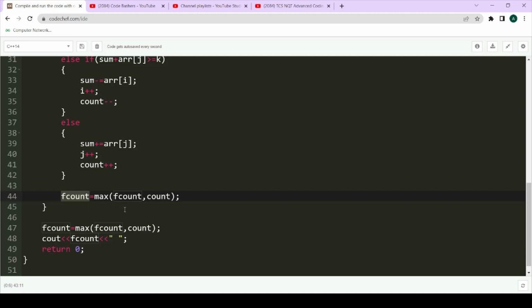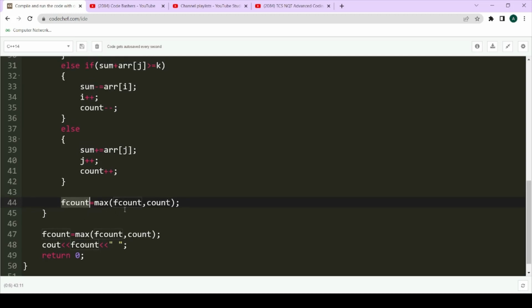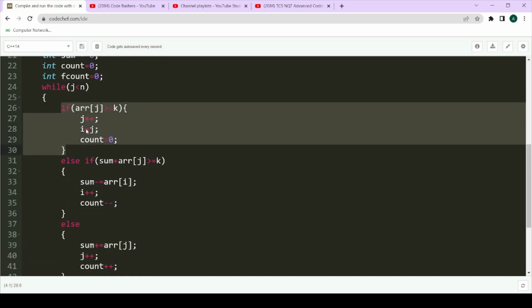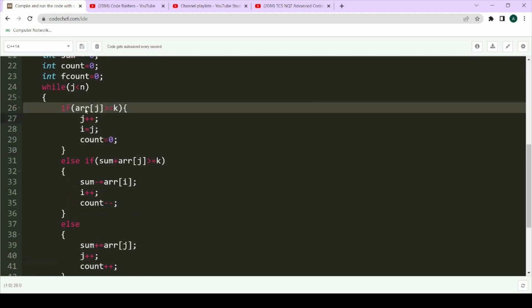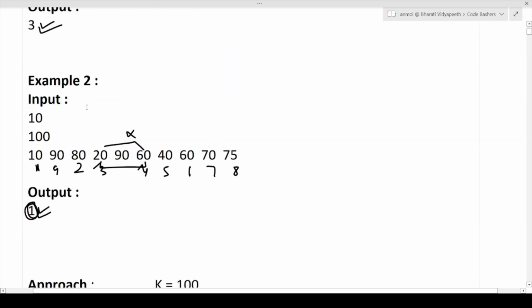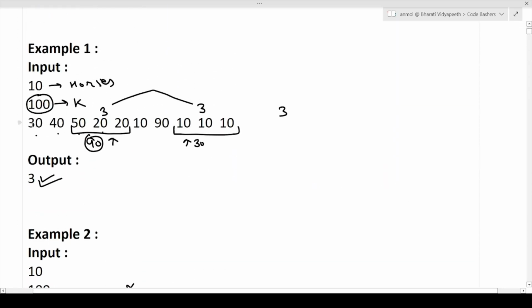Okay, so this was the entire approach that I have told you. Now there is one if condition that I have not told you in the approach, that is, what if a single element only is greater than or equal to k. Let's just see a case. Let me just copy these values.